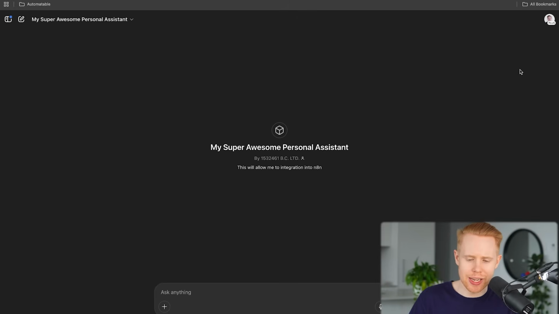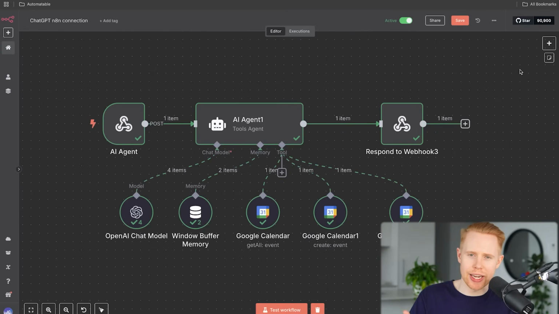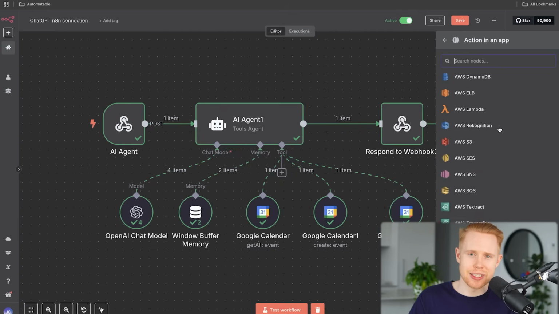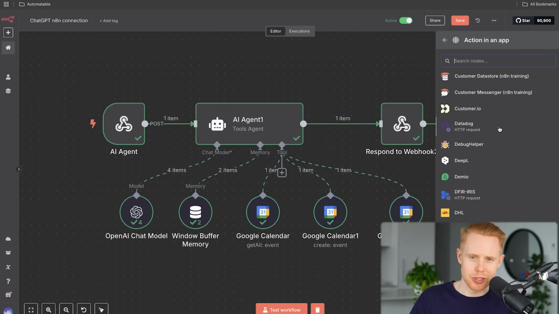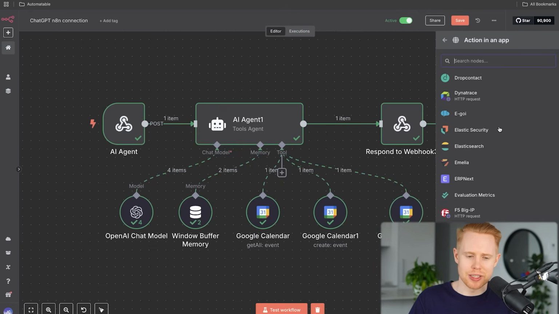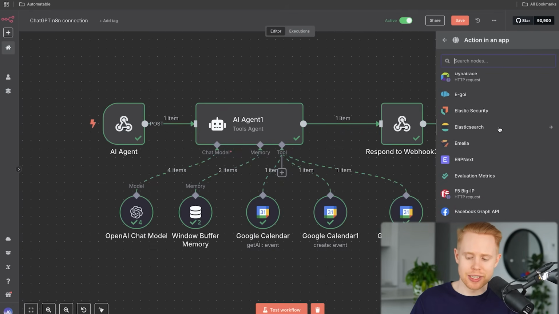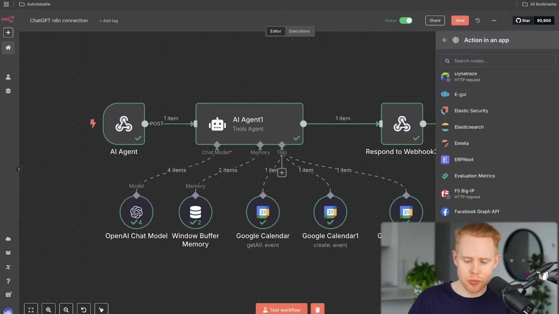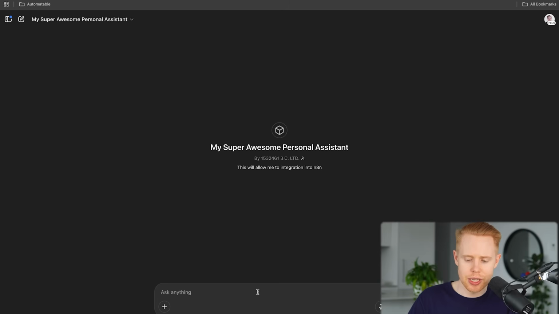The first AI agent that I want to showcase is connecting ChatGPT into an n8n AI agent, allowing you to integrate this n8n AI agent into tens of thousands of applications. All the ones you love are going to be listed here. And that way, for instance, ChatGPT could perhaps create events on your Google Calendar. So let's go ahead and run this scenario and give this a shot to see how it works.